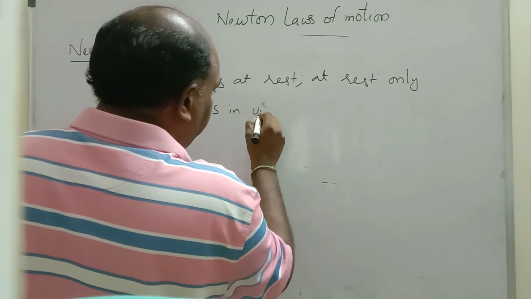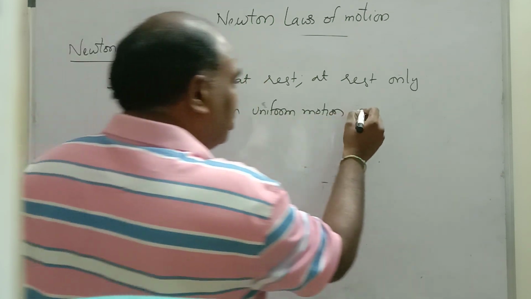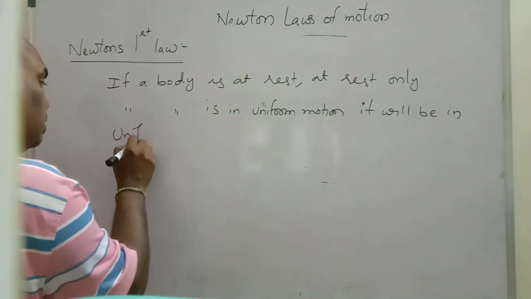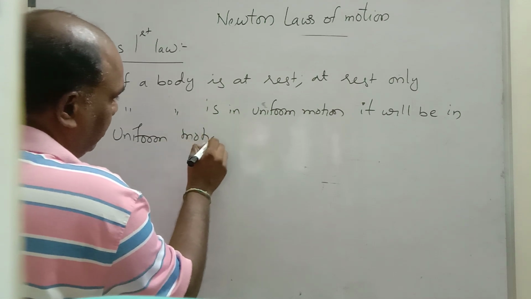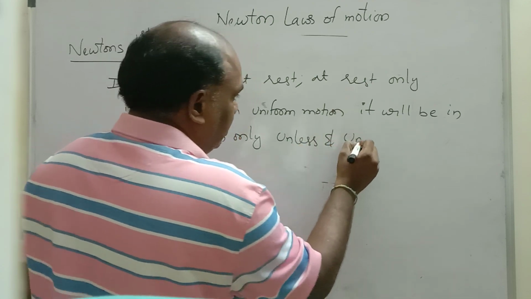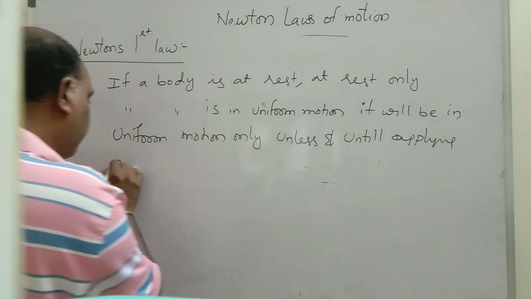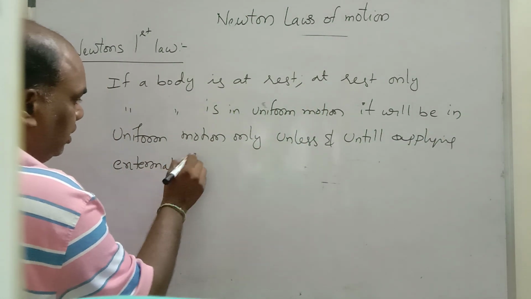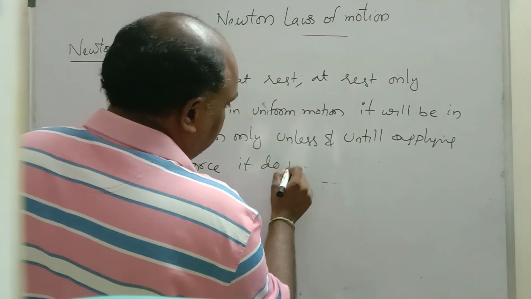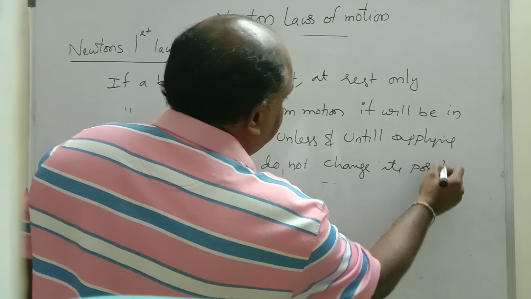If a body is in uniform motion, it will be in uniform motion only, unless and until an external force is applied on it. Unless and until an external force is applied, it does not change its position. This is Newton's first law.